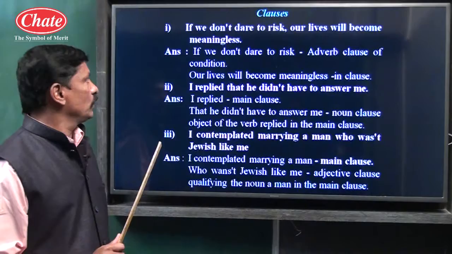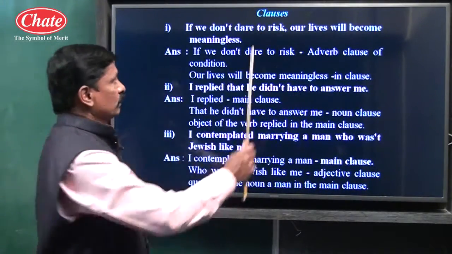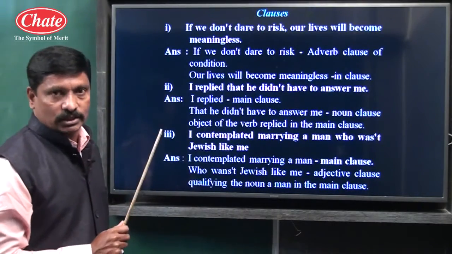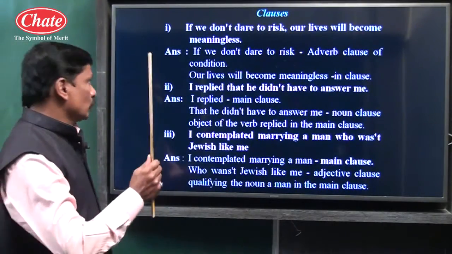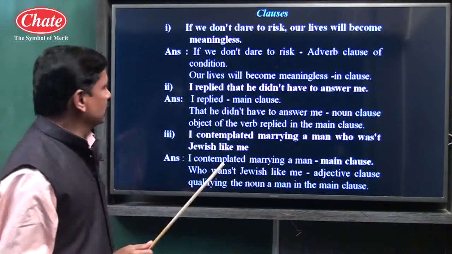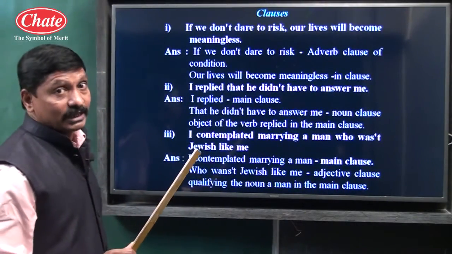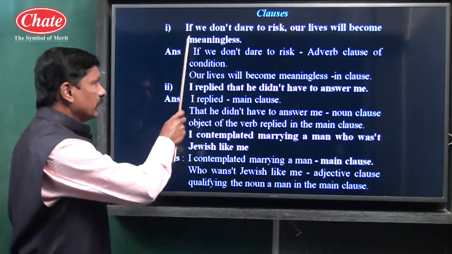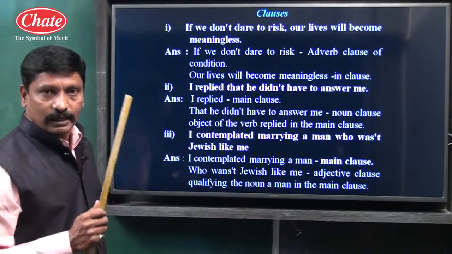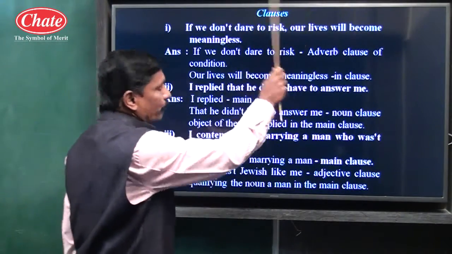Our lives will become meaningless. Meaning is clear. So this is a main clause. And the rest of the part, that is, if we don't dare to risk, is a subordinate clause. Two reasons are there. It contains the subordinator if, and the second reason is, if we don't dare to risk, we don't understand the meaning. The subordinator if creates a question mark in our mind. If you want to understand the complete meaning of if we don't dare to risk, we have to take help of the main clause.